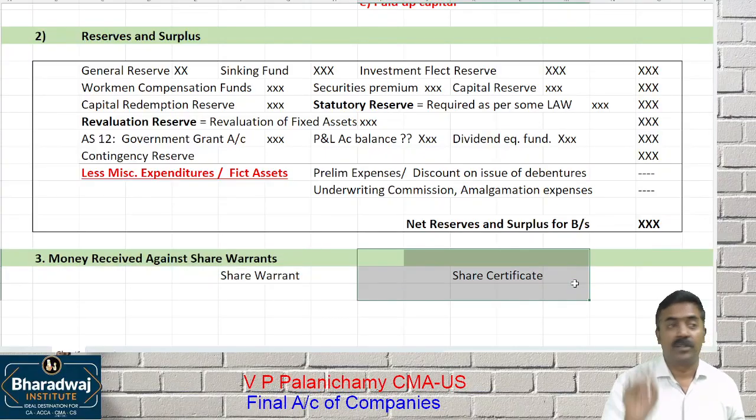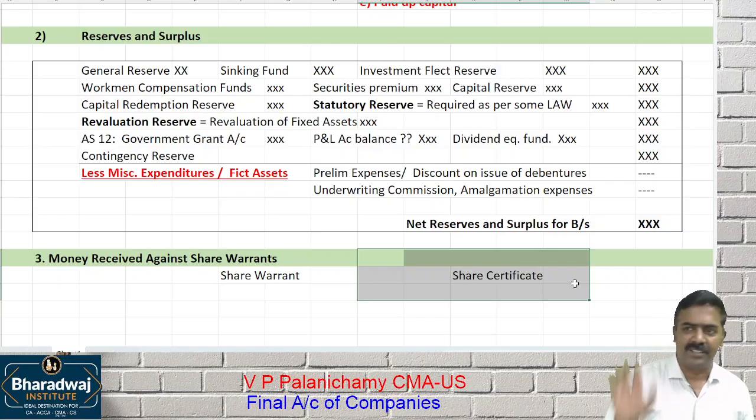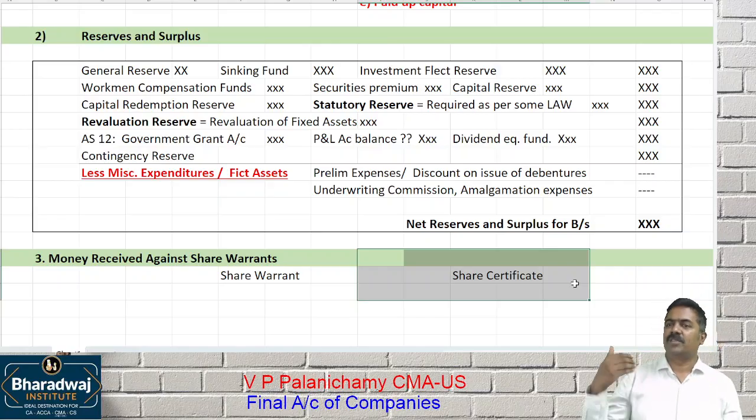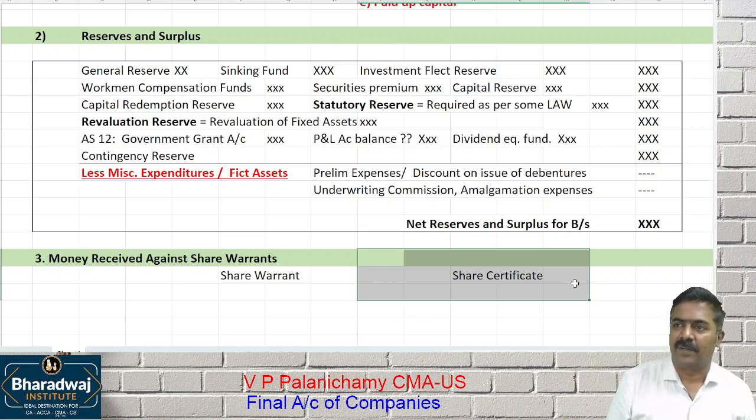For those who are holding a share certificate, complete details will be available with the company. When dividend is paid, it will come to your bank account directly. Your name, your address, your bank account details, all are available with whom? The company. When dividend is paid by the company, what will happen? Automatically, it will be credited to the bank account.